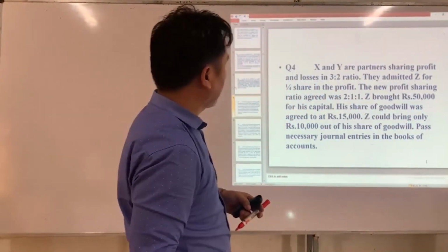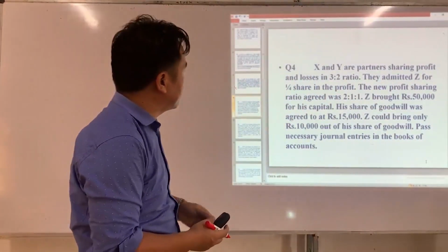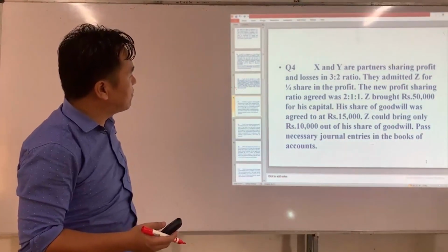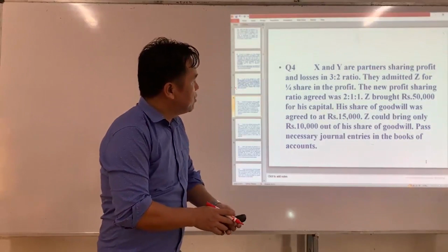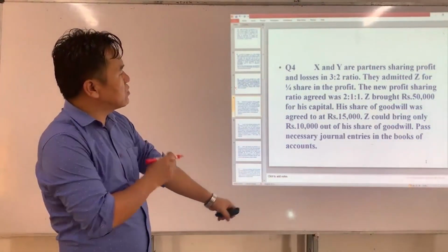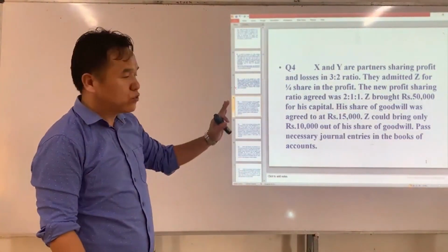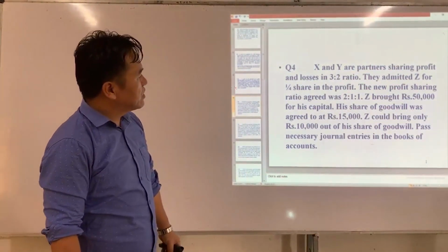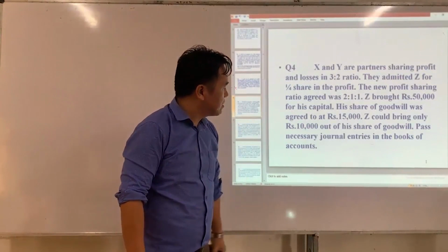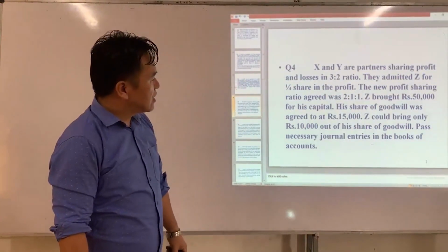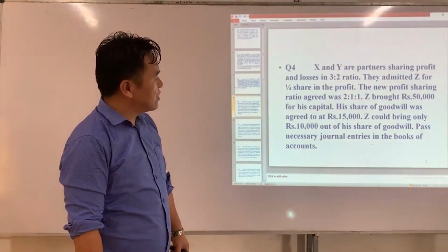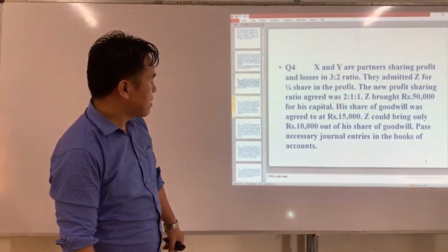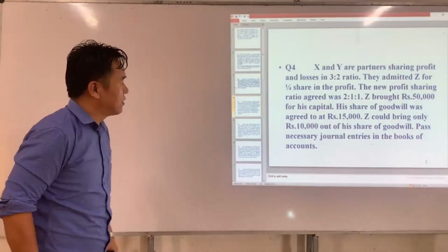Okay. X and Y are partners sharing profit and losses in the ratio of 3:2. They admit Z for 1/4 share in the profits. The new profit sharing ratio agreed was 2:1:1. Z brought rupees 50,000 for his capital. His share of goodwill was agreed to at rupees 10,000. Z would bring only 10,000 out of his share of goodwill. Pass necessary journal entries.